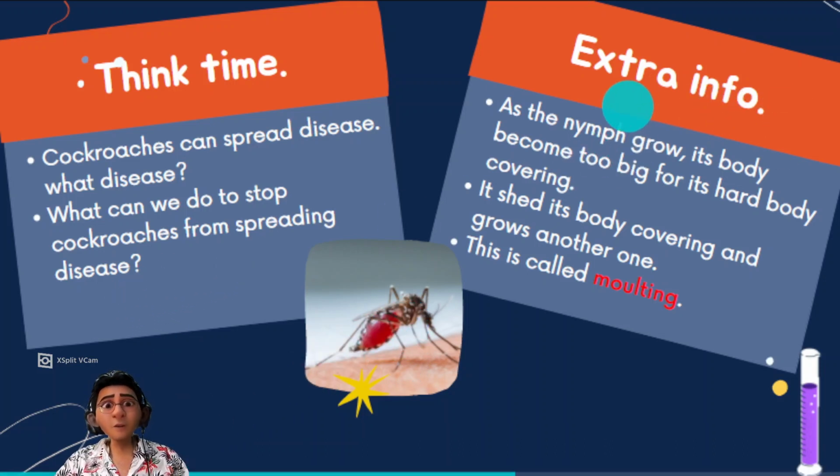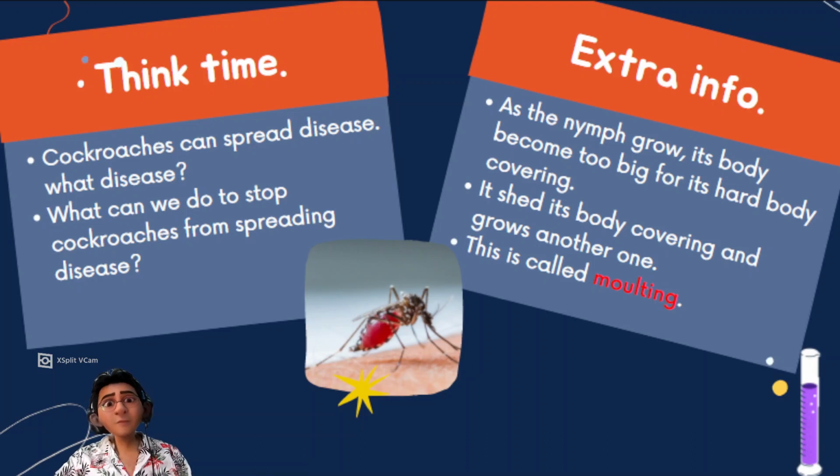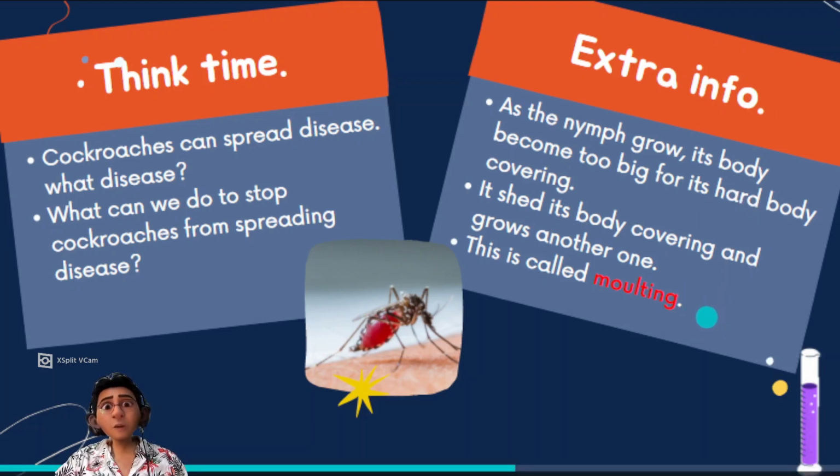Extra info: as the animal grows, its body becomes too big for its hard body covering. It sheds its body covering and grows another one. This is called molting, like I said. When the body grows bigger but the body covering cannot grow together, so it sheds, dia tanggalkan, and grows a new one. That is called molting.